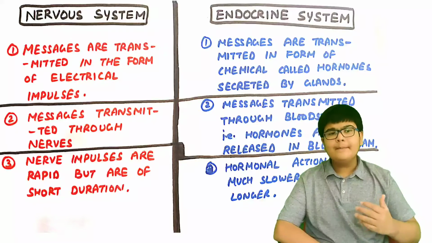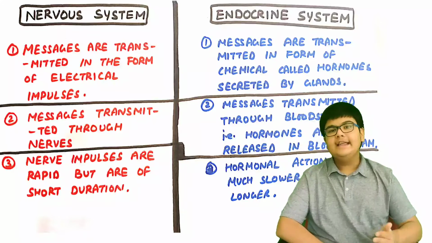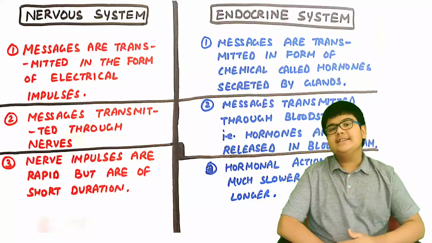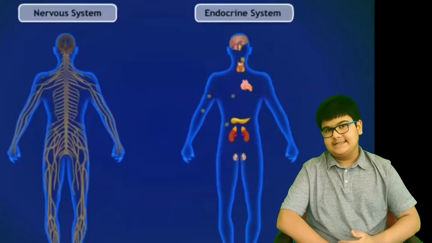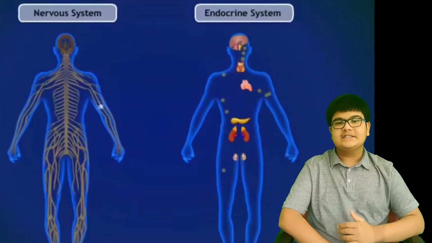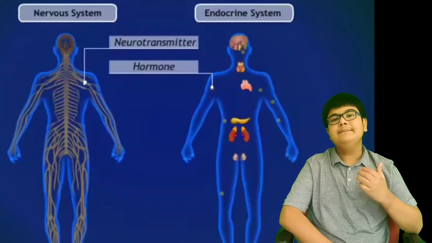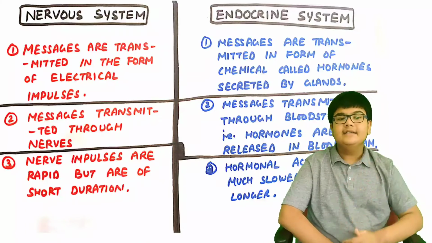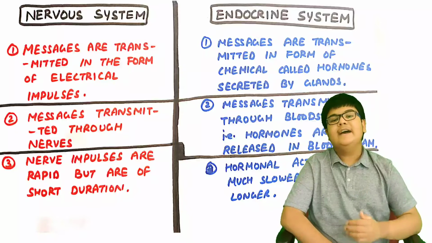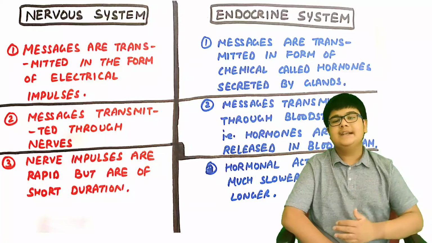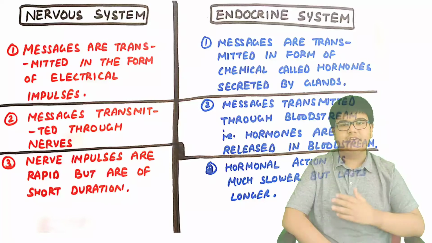Now, before learning more about the endocrine system, first let us see the difference between the nervous system and the endocrine system. In the nervous system, the messages are transmitted in the form of electrical impulses. But in the endocrine system, messages are transmitted in the form of chemicals known as hormones, secreted by the glands. Second, in the nervous system, messages are transmitted through the nerves, while in the endocrine system, messages are transmitted through the bloodstream, that is, hormones are released in the bloodstream.